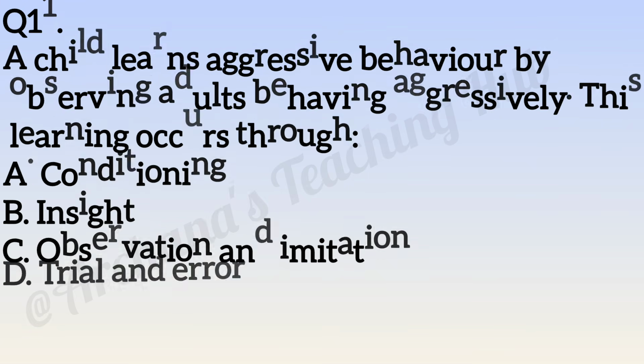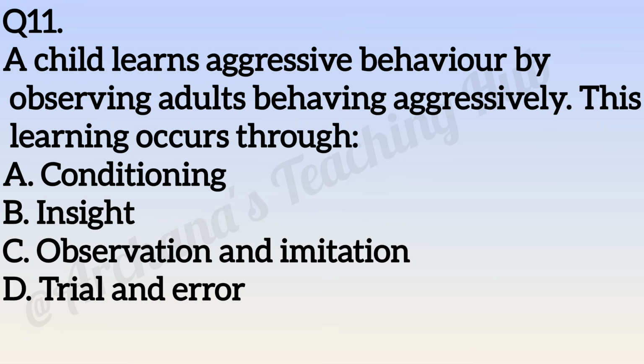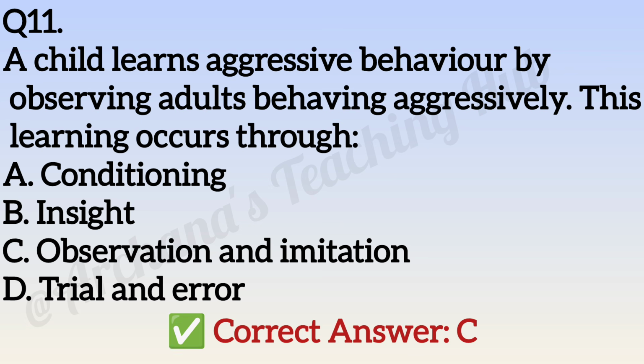Question number 11. A child learned aggressive behavior by observing adults behaving aggressively. This learning occurs through option A conditioning, option B insight, option C observation and imitation, option D trial and error. Correct answer is option C observation and imitation. Bandura's theory emphasizes observational learning.